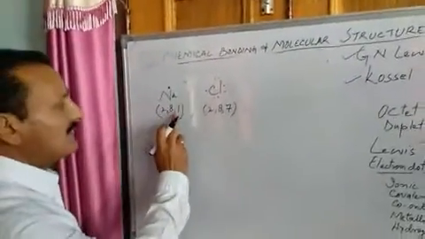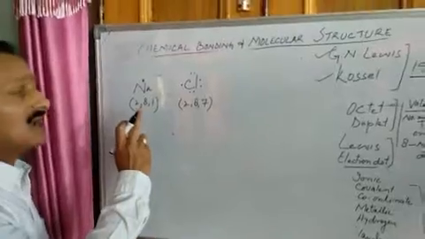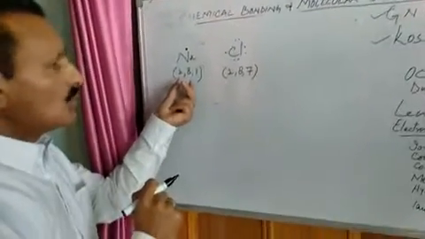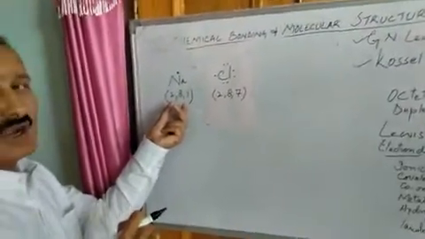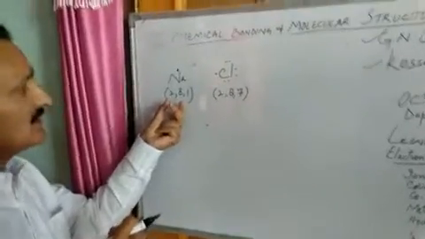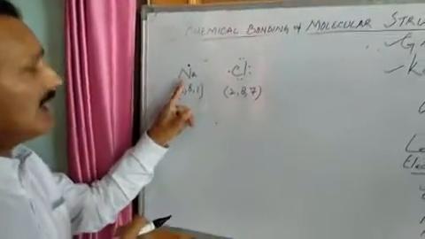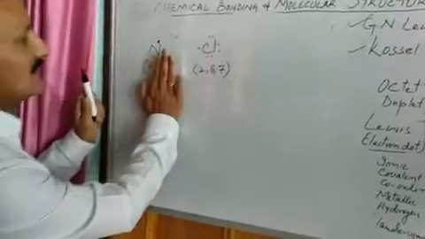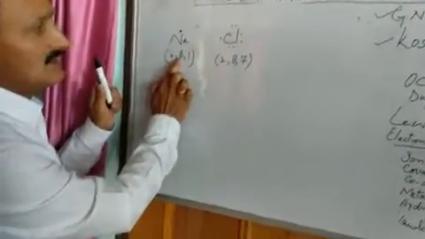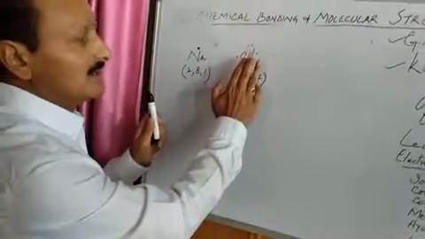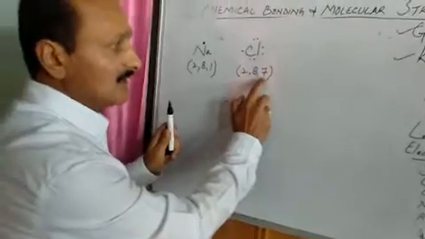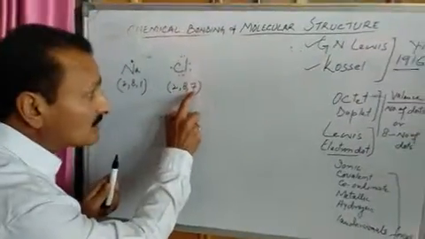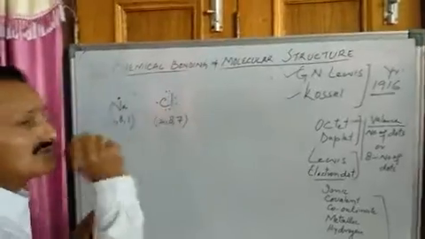Sodium has 1 valence electron, so it is an unstable element. In order to acquire stability, to complete its octet, sodium will have to lose this valence electron. If it loses this valence electron, it becomes stable. Similarly, chlorine has 7 valence electrons. To acquire stability, it requires 1 electron in the valence shell to become stable.